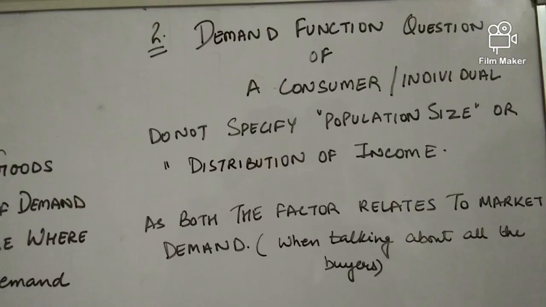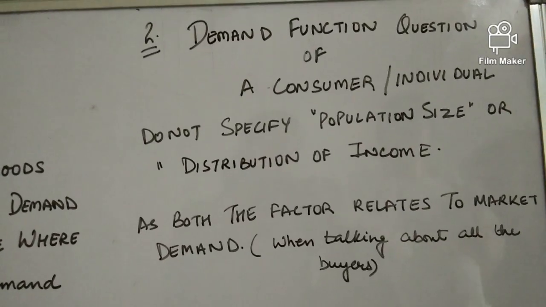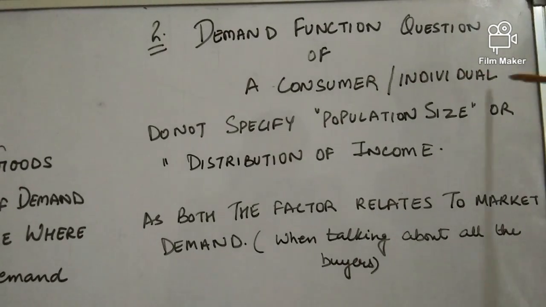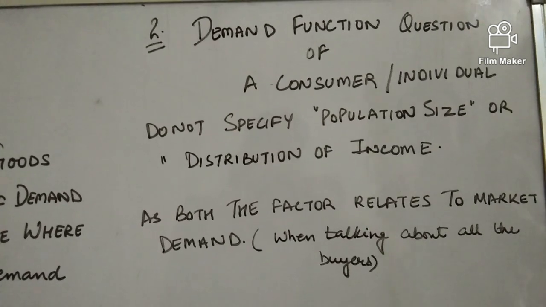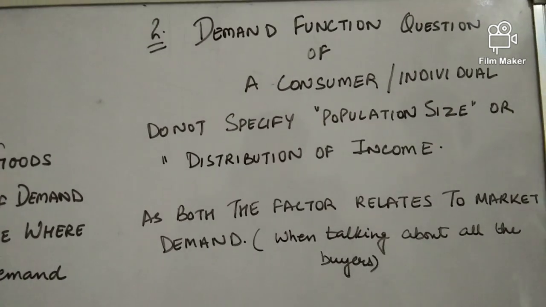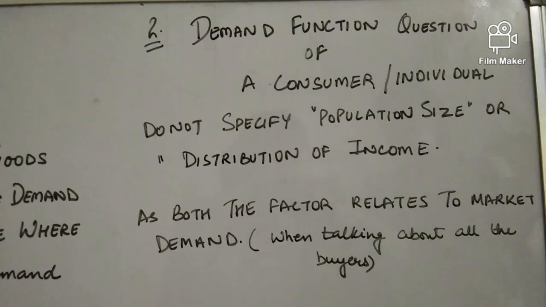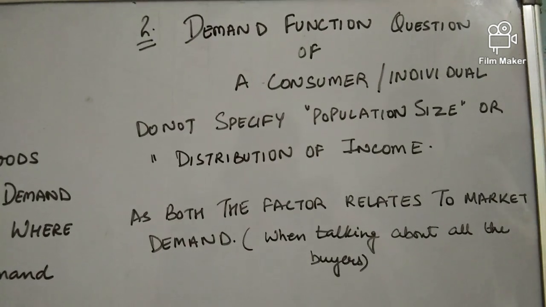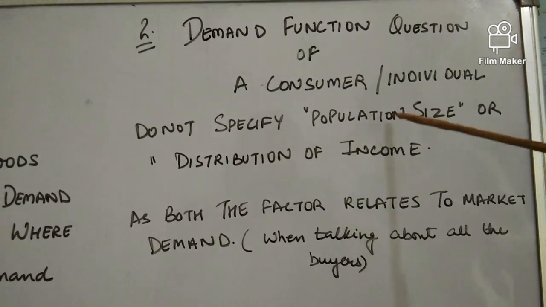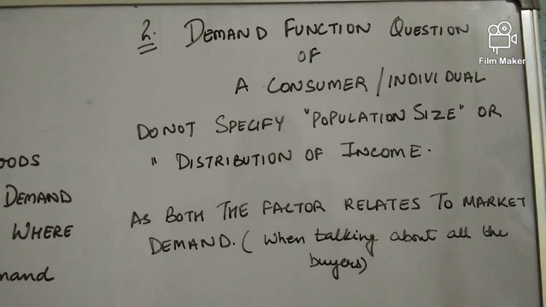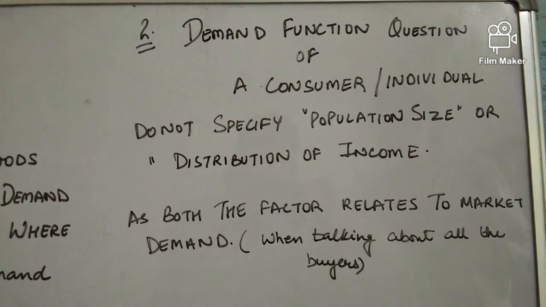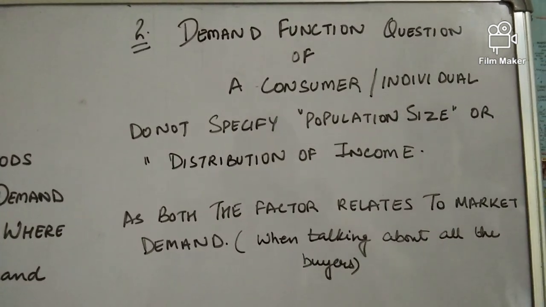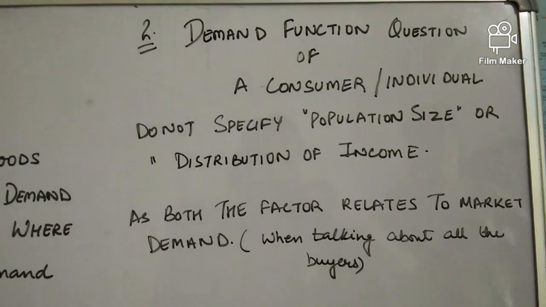Okay, second question here is whenever you encounter any question regarding the demand function of a consumer or an individual, I mean whenever a demand function question comes in the paper regarding the consumer, that is, we are talking about an individual, never specify factors like population size and the distribution of income. Why? Because both these factors relate to the market demand, when we are talking about all the consumers in the market. Then we have to include both these factors in market demand.